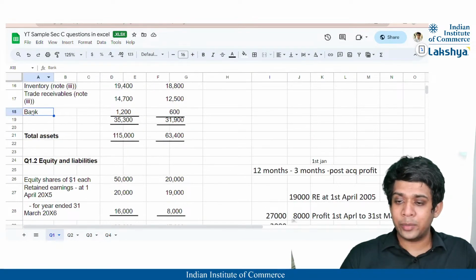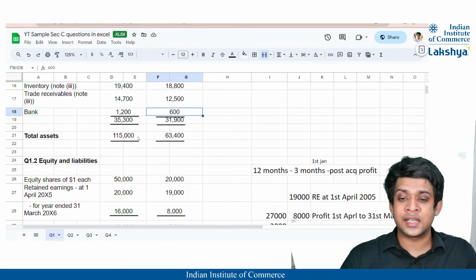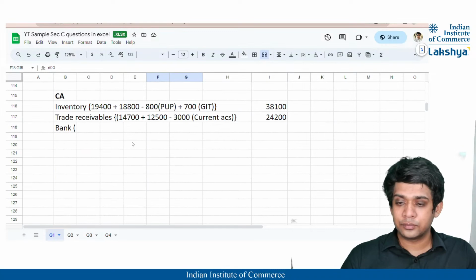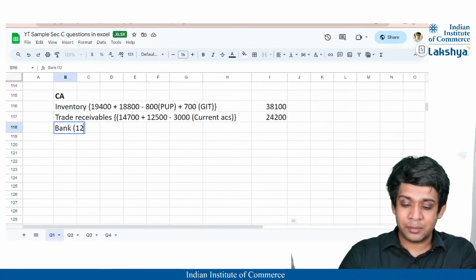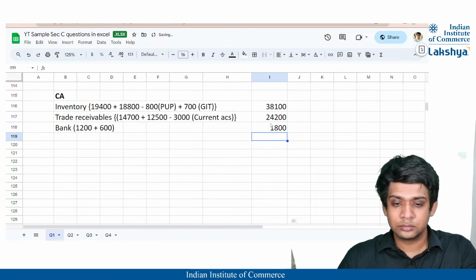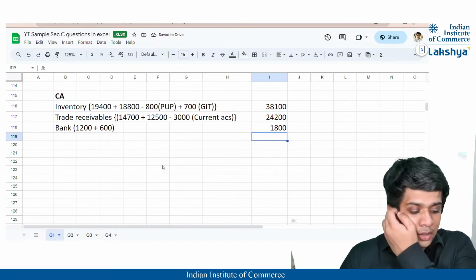So our bank is going to be how much? 1,200 plus 600, correct? Our bank is going to be nothing but 1,200 plus 600, which is going to be nothing but 1,800. That is going to be 1,800, right?